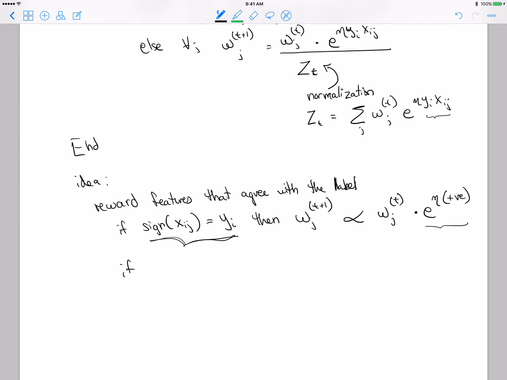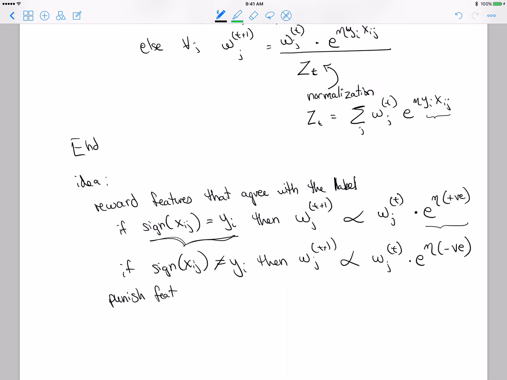Now, the other is true too. If the sign of xij does not equal y, you would punish it. So wj at t plus 1 is proportional to wj at t times e to the negative, and this thing is going to be negative. So you punish features that disagree with the label. Okay, cool. And that's how it works.